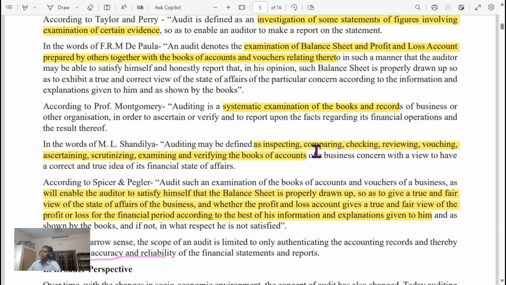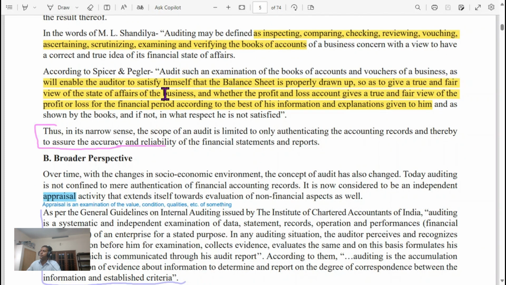Auditing as inspecting, comparing, checking, reviewing, vouching, ascertaining, scrutinizing, examining, and verifying of books of accounts, which will enable the auditor to satisfy himself that the balance sheet is properly drawn up so as to give a true and fair view of the state of affairs of the business, and whether the profit and loss account gives a true and fair view of the financial period according to the best information and explanation given to him.